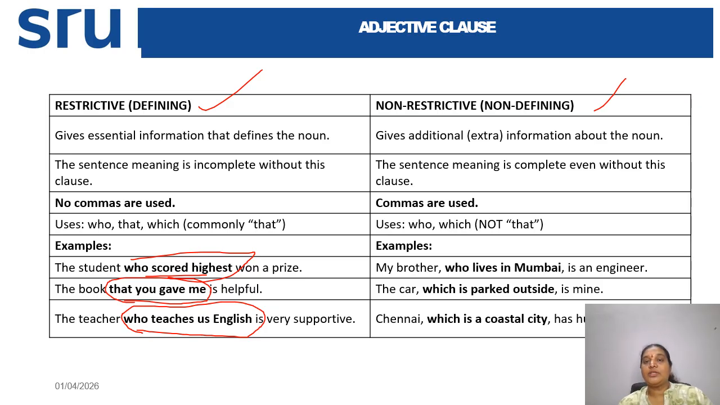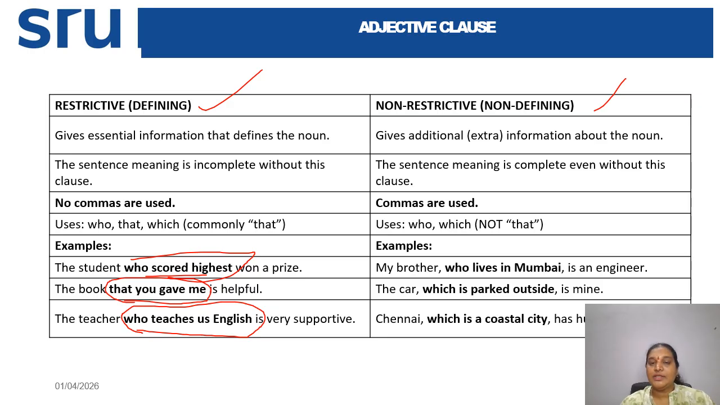So coming to this non-restrictive or non-defining, it gives additional information about the noun. And when this restrictive is giving essential information, this non-restrictive gives additional information about the noun, and the sentence meaning is complete even without this clause. So even though you are not using this non-restrictive clause, you can get the complete sense or complete meaning of the sentence. And commas are used whenever you are using these clauses.